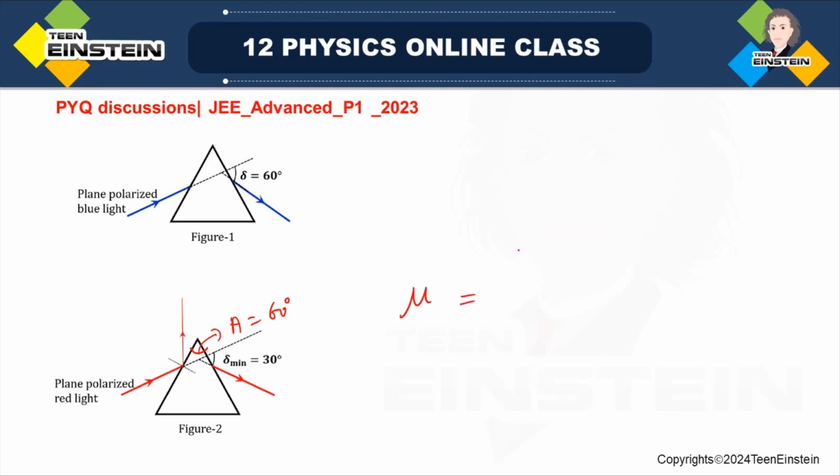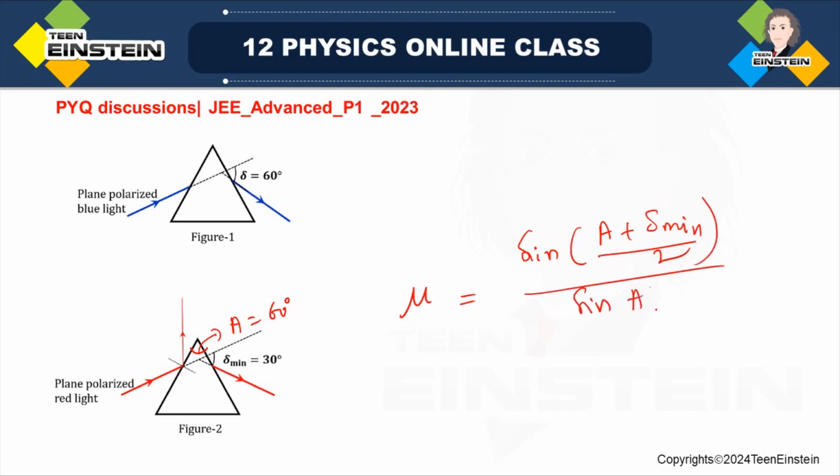So mu is equal to, we'll just write the formula, sine of (A plus delta minimum) whole divided by 2, divided by sine of A by 2.